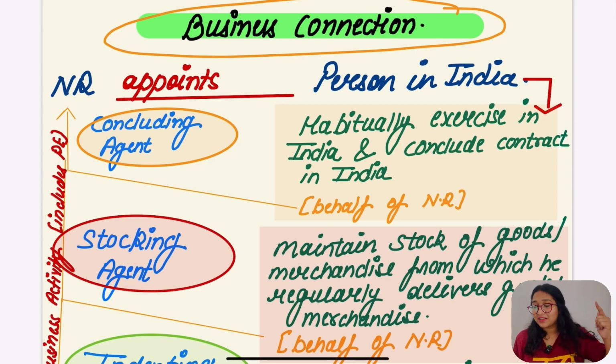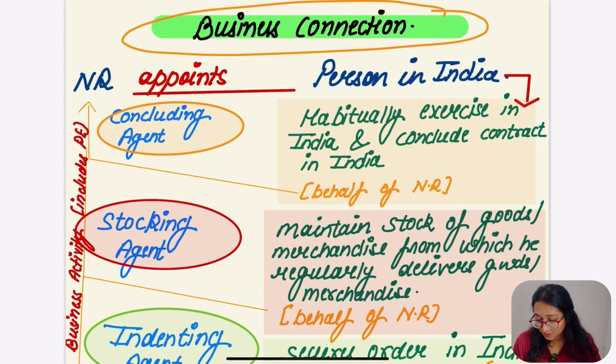Let me remind you again, business connection was talking about two things. If the business is with India, in that case no taxability is going to arise. But if the business is in India, there are two cases. First case was as per Income Tax Act: definitely, if business connection happens, then it's going to be taxable. As per DTA, in that case again, if P is in India, then taxability is going to arise. Now, what is business connection here?